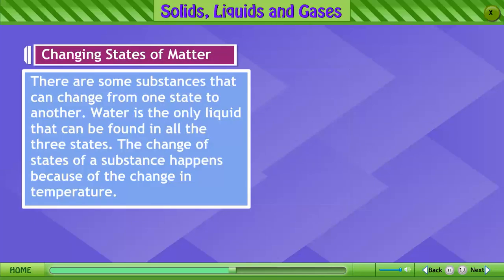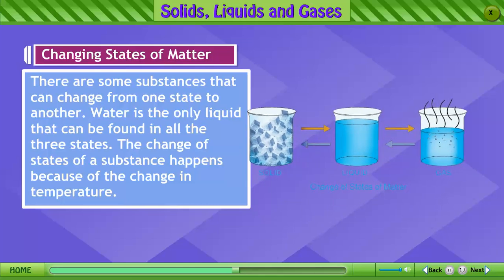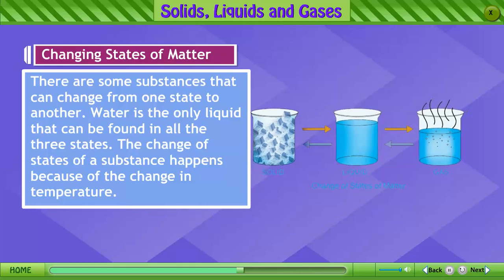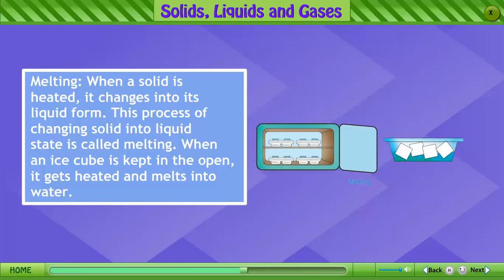Changing states of matter. There are some substances that can change from one state to another. Water is the only liquid that can be found in all the three states. The change of states of a substance happens because of the change in temperature. Melting. When a solid is heated, it changes into its liquid form. This process of changing solid into liquid state is called melting.